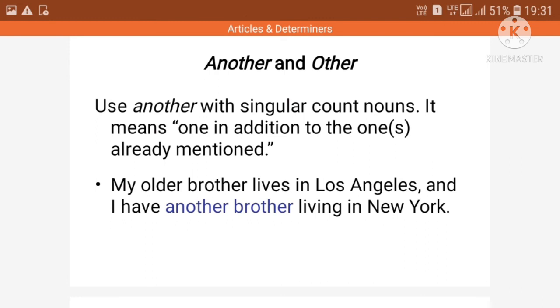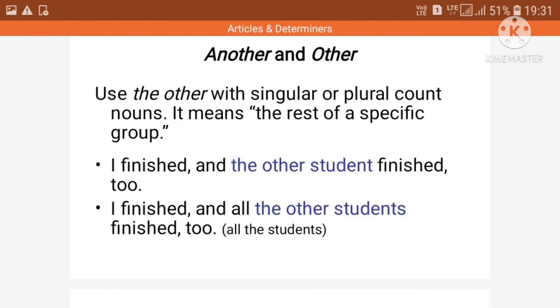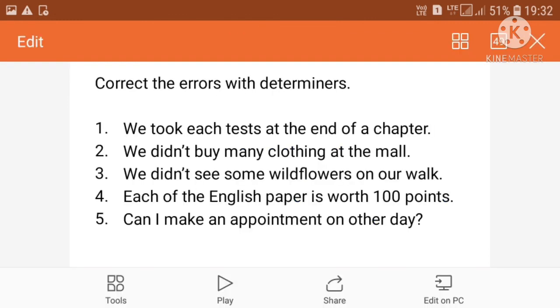Another example: another and other. Use another with singular countable nouns. It means one in addition to others. Whereas my elder brother lives... I finish and the other students finish too. I finish and all other students finish too. So here it means the rest of a specific group.